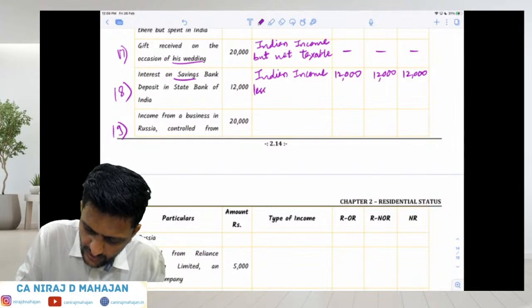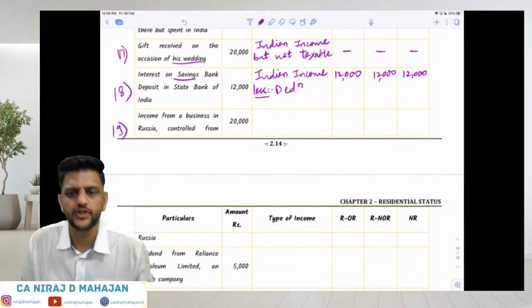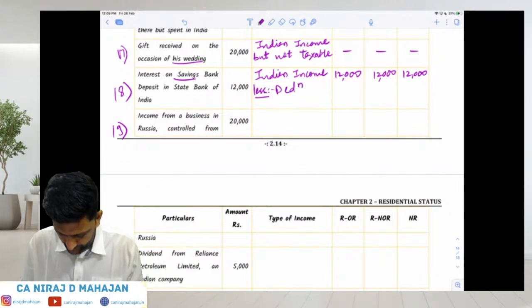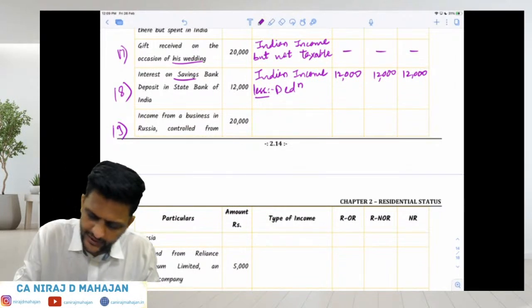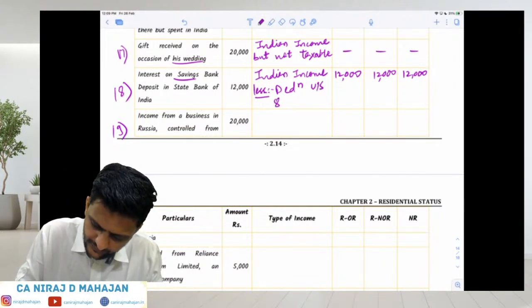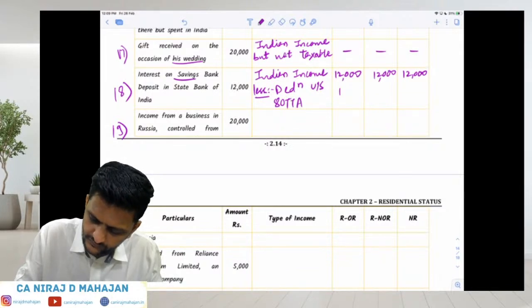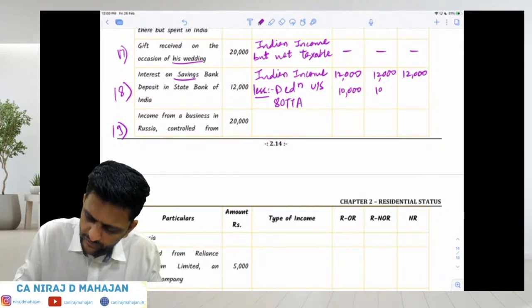Less deduction under section 80DDA. Again, there are some assumptions and all of that, but right now take this.